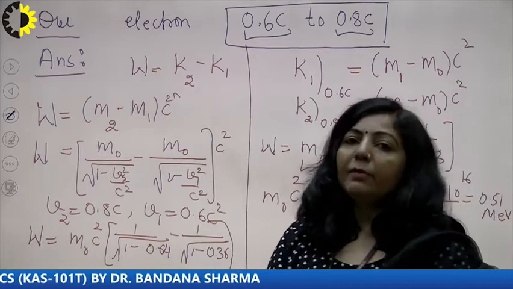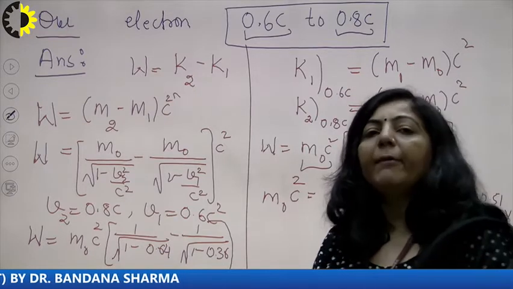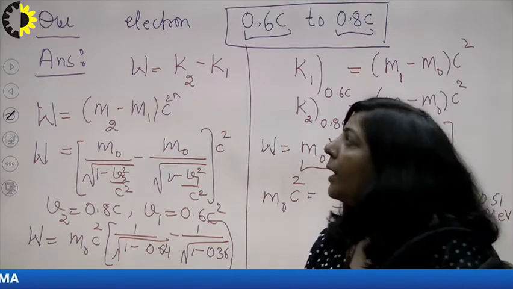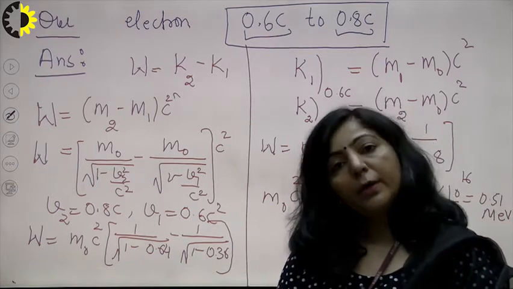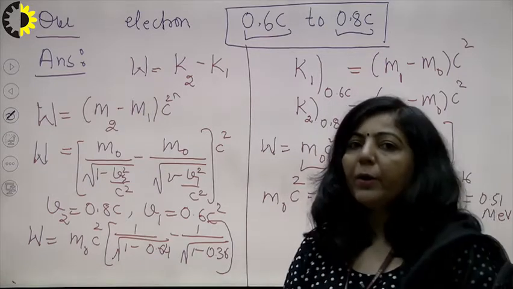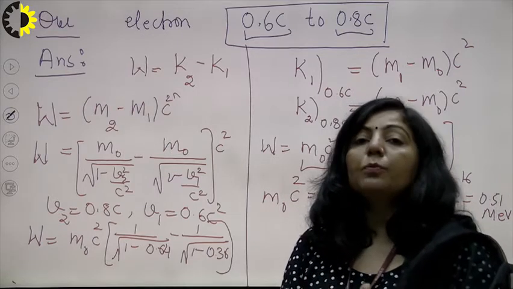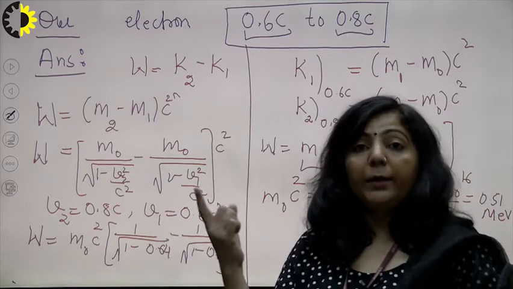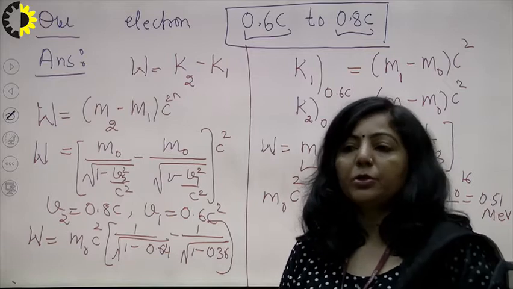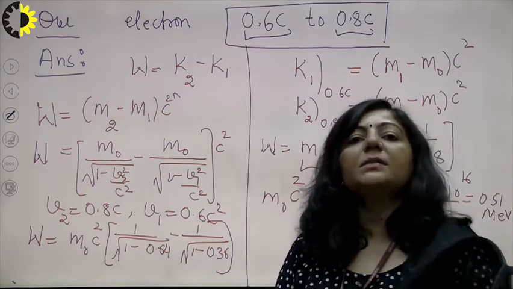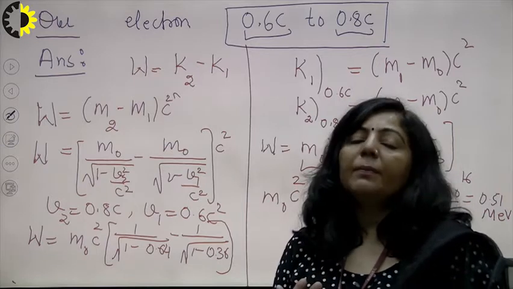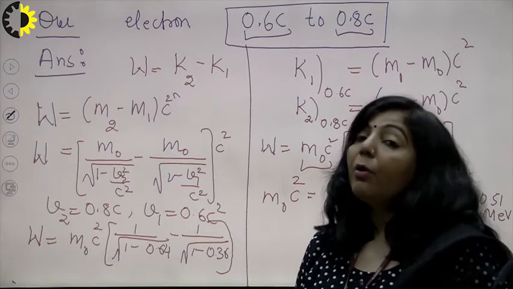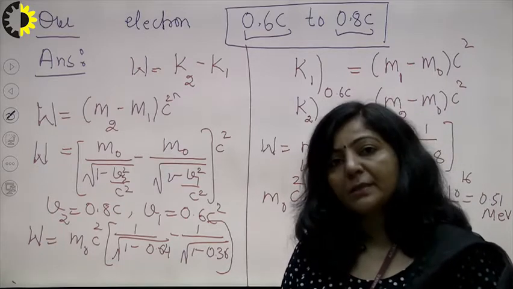First you have to understand the meaning of the question. The question is, you have a particle and that particle is an electron. It means its rest mass is already known to us, and you have to find the amount of work done to increase the speed from 0.6 C to 0.8 C. When a particle is moving with 0.6 C, it has kinetic energy, and if the particle is moving with 0.8 C, it also has some kinetic energy, and you have to increase that speed from 0.6 C to 0.8 C, so during that process there will be a change in kinetic energy, and that change in kinetic energy is equal to the amount of work done to increase the speed of electron from 0.6 C to 0.8 C.